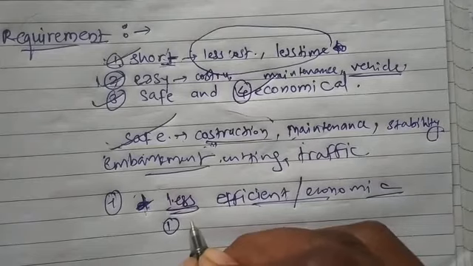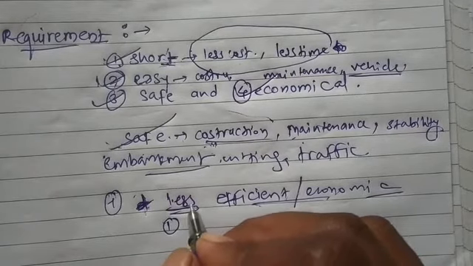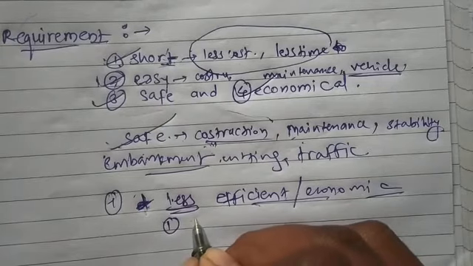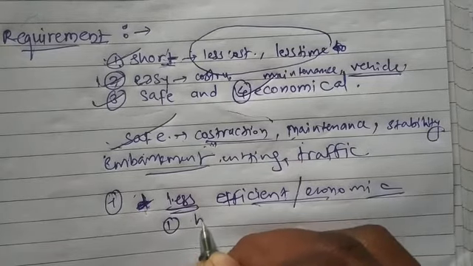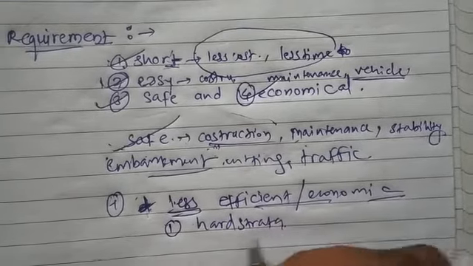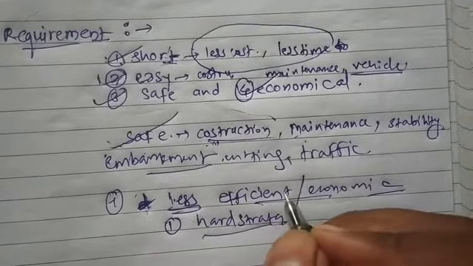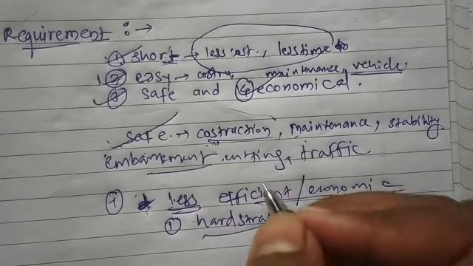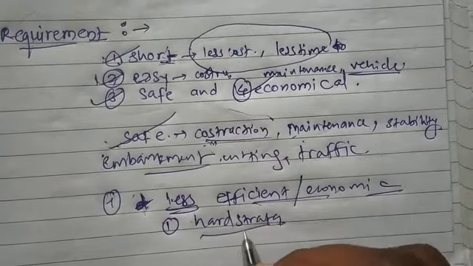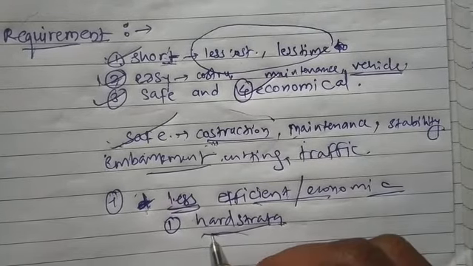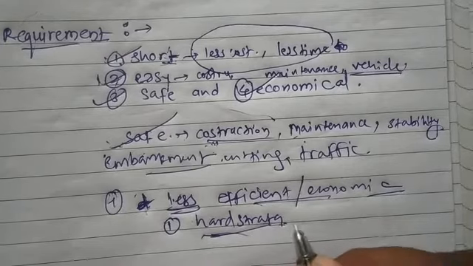We will try to select alignment from the path which is having hard strata, as if the strata is hard, we don't require any strong material in the subgrade, as the subgrade strata is already hard.